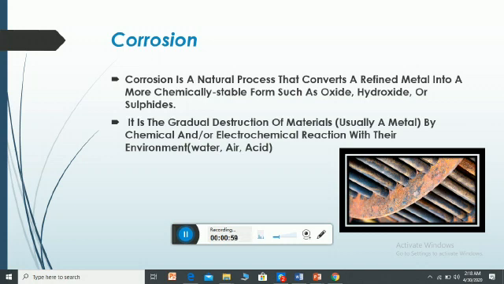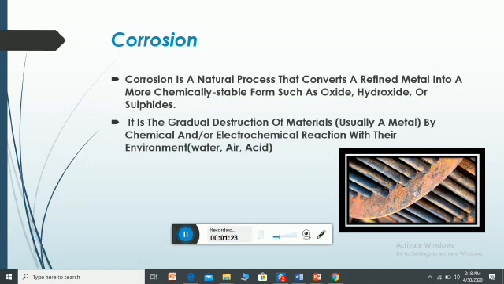So what is corrosion? Corrosion is a natural process that actually converts a refined metal into a more chemically stable form, such as its oxides, hydroxides or sulfides. The question is: what is the reason behind that? The reason is very simple.